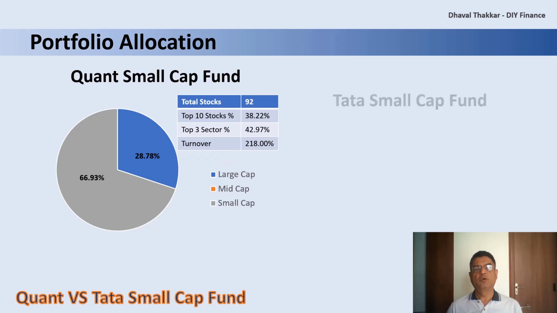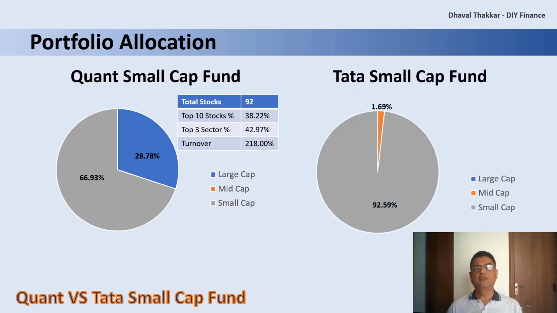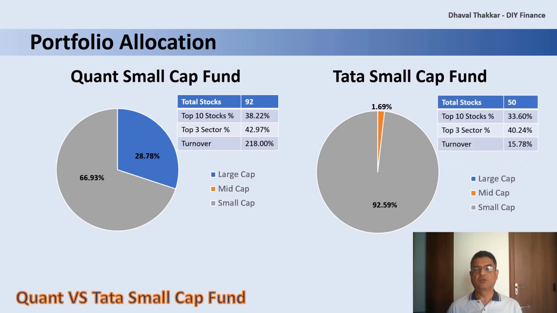Now let's look at the portfolio allocation for Tata Small Cap Fund. Here, more than 92% is allocated to small cap stocks, whereas mid cap stocks form around 1.69% of the portfolio only. And there is no allocation to large cap stocks. The portfolio seems little concentrated with only 50 stocks, with top 10 stocks contributing to 33.60% of the portfolio, and top 3 sectors contribute to more than 40% of the portfolio. The turnover ratio is around 16% as the fund follows a buy and hold strategy.